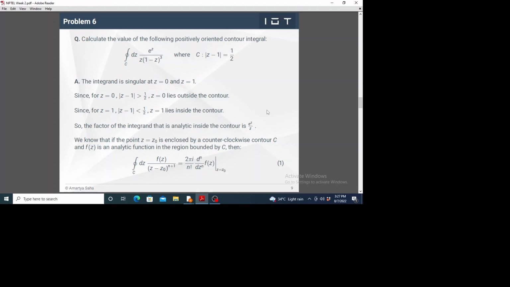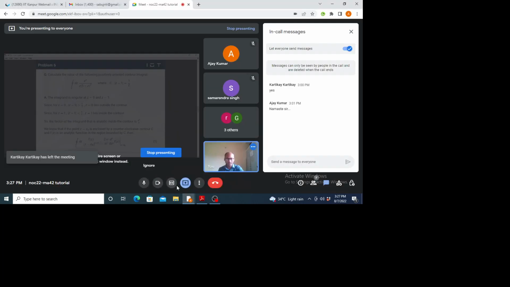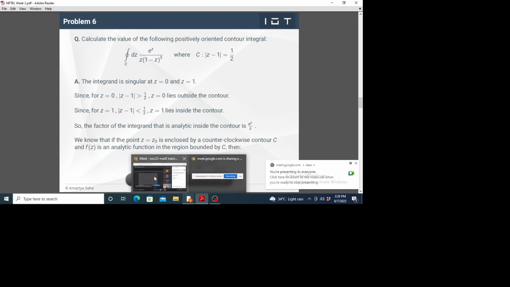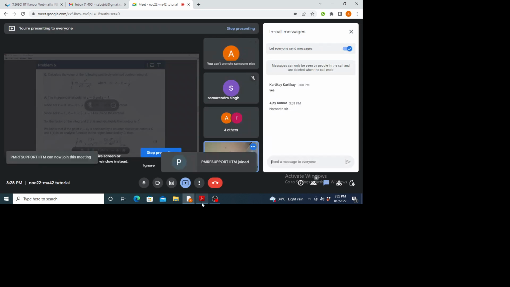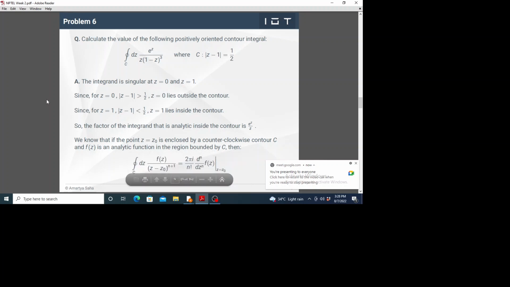So the straightforward Cauchy's integral formula is not valid. We have to use a different formula.